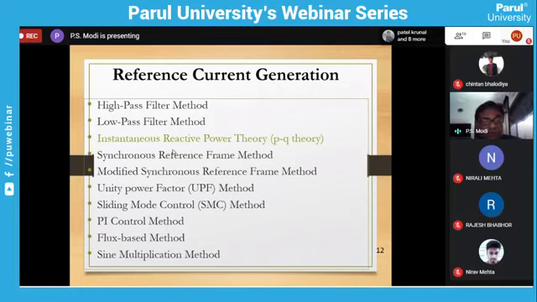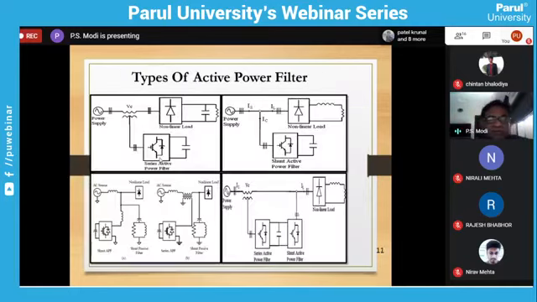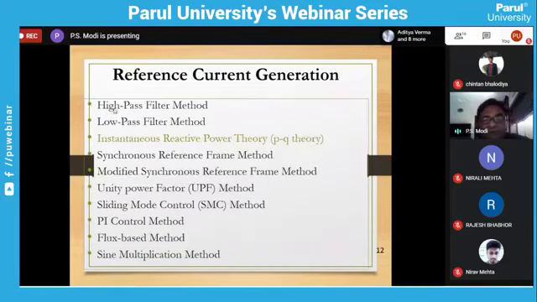And we have to use the inverter. You can see here, they are basically nothing but the inverter. We have to switch the inverter according to the harmonic component so that we can remove the harmonics on the supply side. So different methods are available. Out of these, the instantaneous reactive power theory is available. Another is the synchronous reference frame theory. These two methods are widely used.